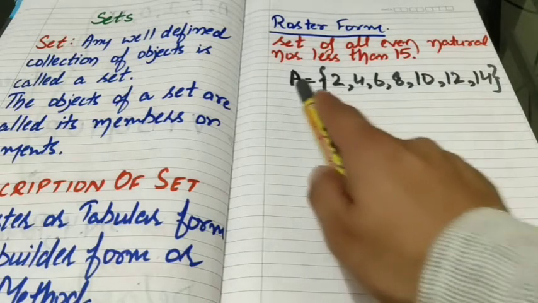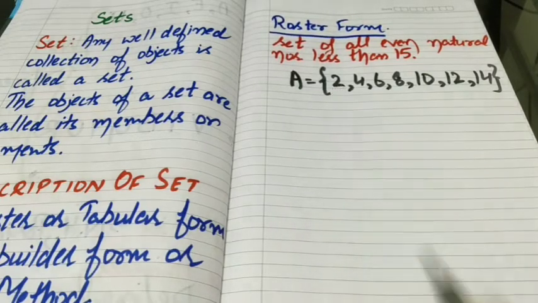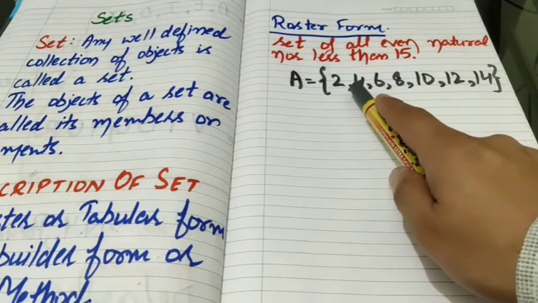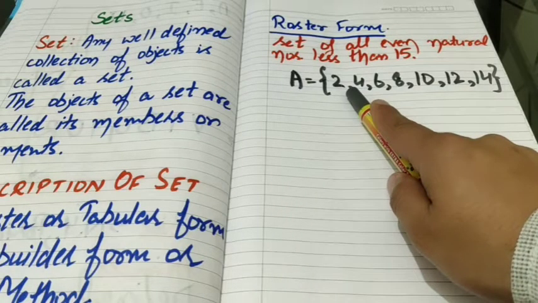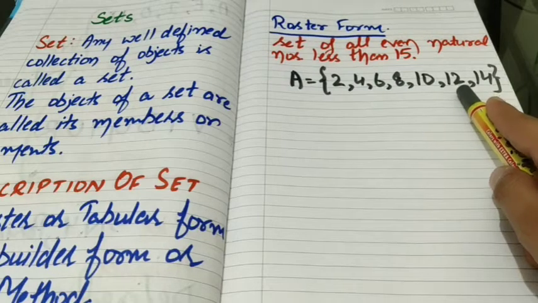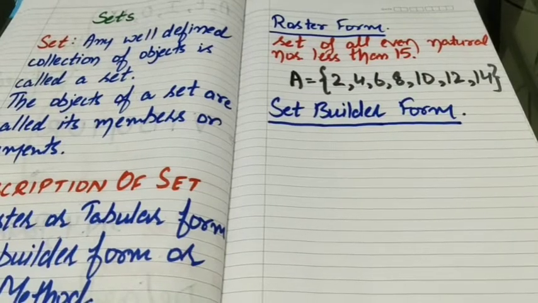So we wrote set A equals to curly bracket start. We know that even natural numbers which are less than 15 are 2, next is 4. So we insert 1 comma between 2 and 4. Then again comma 6, comma 8, comma 10, comma 12, comma 14 and brackets close. This is how we can express a set in roster form. Now let us discuss about set builder or rule method. Set builder form is a bit technical.